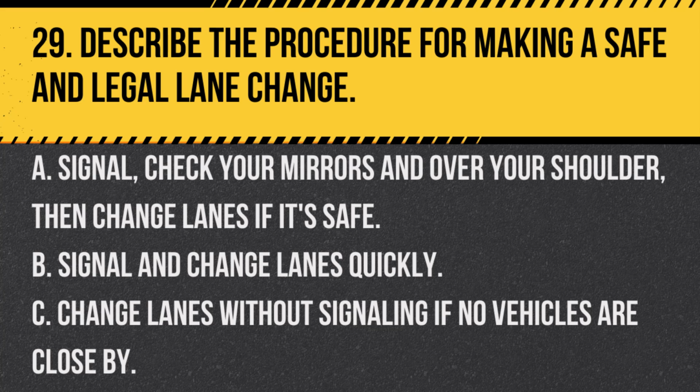Question 29. Describe the procedure for making a safe and legal lane change. A. Signal, check your mirrors and over your shoulder, then change lanes if it's safe. B. Signal and change lanes quickly. C. Change lanes without signaling if no vehicles are close by. Answer: A. Signal, check your mirrors and over your shoulder, then change lanes if it's safe. Always signal your intention, check mirrors and your blind spot, then change lanes when it's safe.